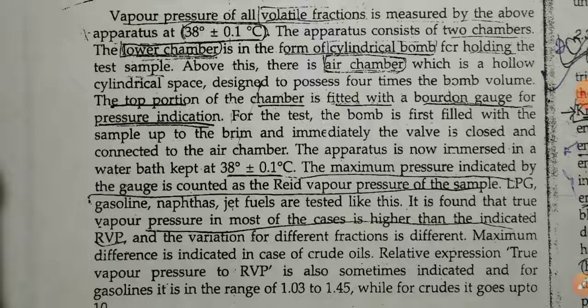It is found that true vapor pressure in most cases is higher than the indicated Reid vapor pressure, and the variation for different fractions is different. The maximum difference is indicated in the case of crude oil. The relative expression of true vapor pressure to Reid vapor pressure is also sometimes indicated, and for gasoline it is in the range of 1.03 to 1.45, while for crude it goes up to 10.